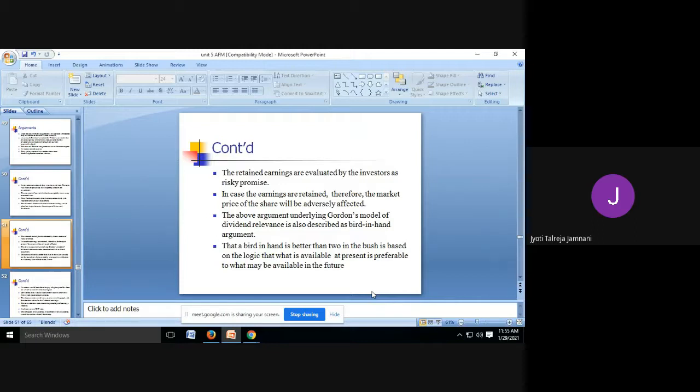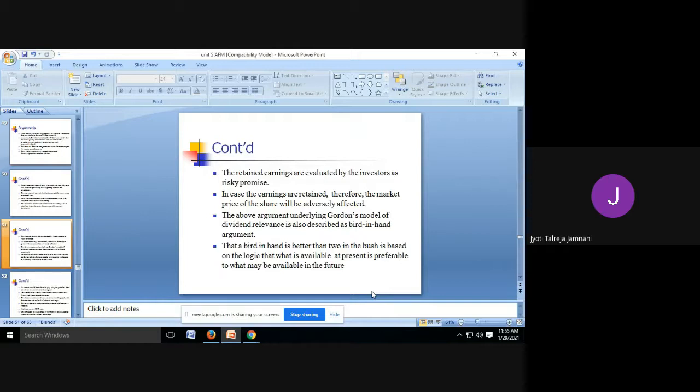So Gordon says if the company retains the earnings, the shareholders will start selling the shares of the company and the share price will be adversely affected. That means the share price will fall down. So instead of retaining, you better give current dividend. The shareholders will be happy with it and they will add a premium to your prices by buying more and more shares.